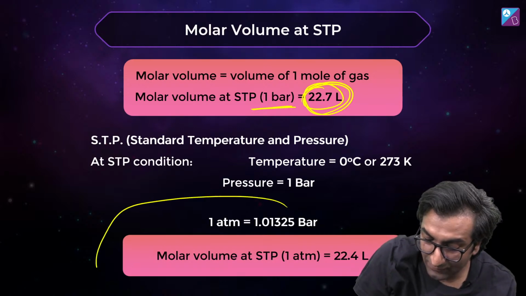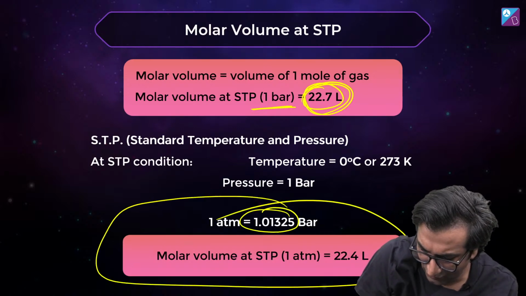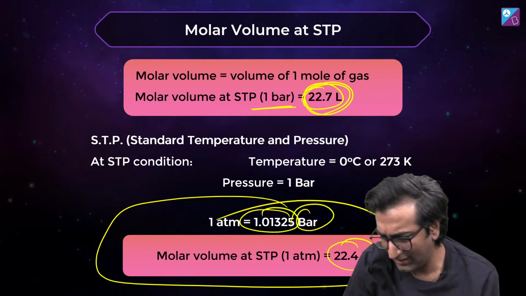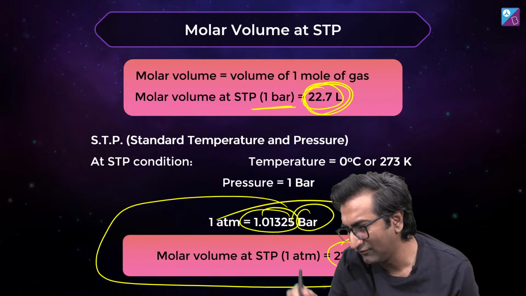Okay. If 1 atmosphere pressure is given, which is some weird value, right? It used to be the old value that was used. Maybe you guys have not seen this. It's 22.4 liters. I'll give this note to you. Don't worry about it, no need to mug anything. I'll give this to you.